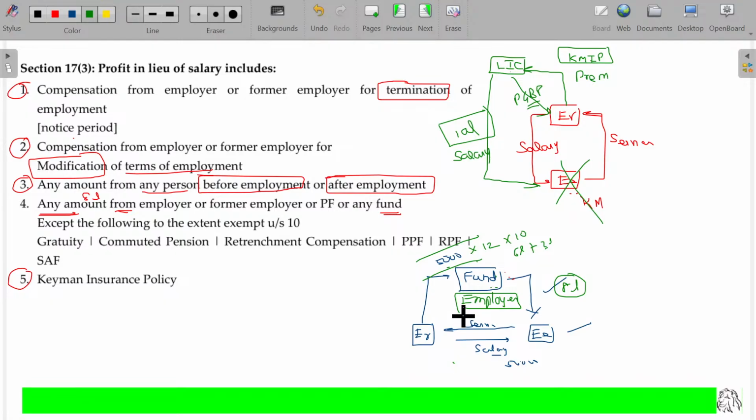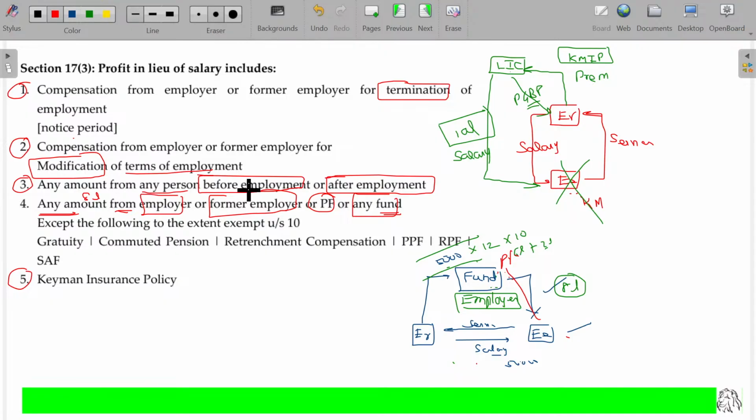Or the employer can deposit in his own fund in his own name. Sometimes later he withdraws and hands over. After resignation or retirement, the amount deposited by the employer, because of this reason he withdraws and gives, whatever it may be. So from this it is very clear. The employer deposits in a fund and the fund offers it to the employee, or he can deposit in a provident fund and later on he gets it from the provident fund, or from his own pocket money, or after some time, probably 3 or 4 years later, the employer may offer it based on some mode. In all the cases, what happens?